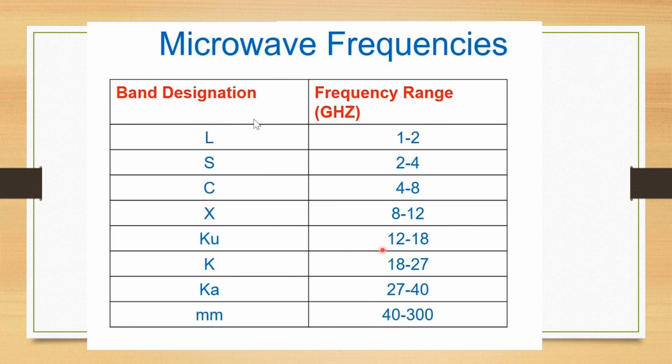Ku band ranges between 12 to 18 gigahertz, K band ranges between 18 to 27 gigahertz, Ka band ranges between 27 to 40 gigahertz, and the millimeter band ranges between 40 to 300 gigahertz. The bands from L to Ka lie below the millimeter frequency range.